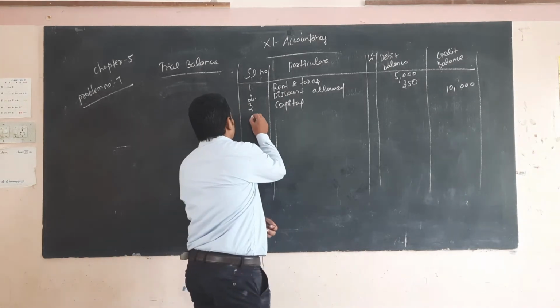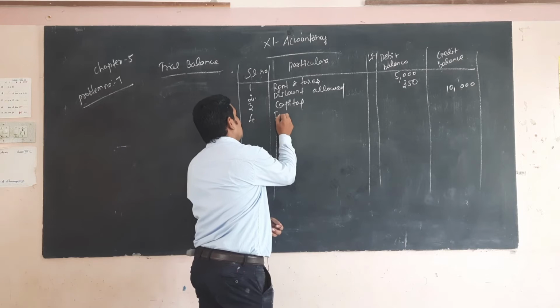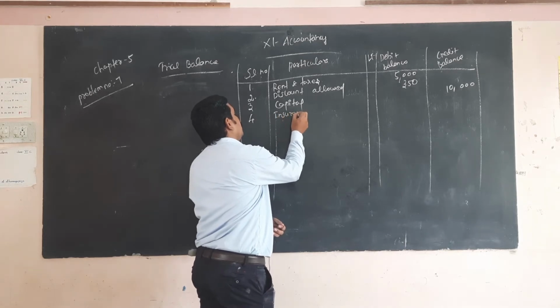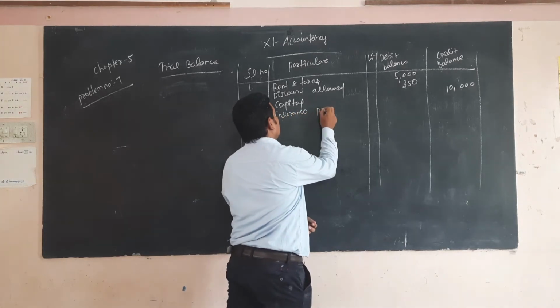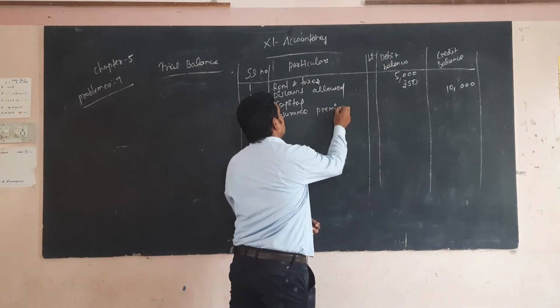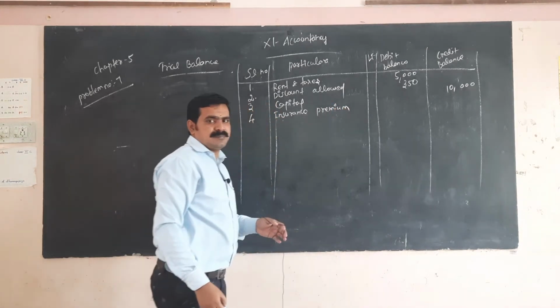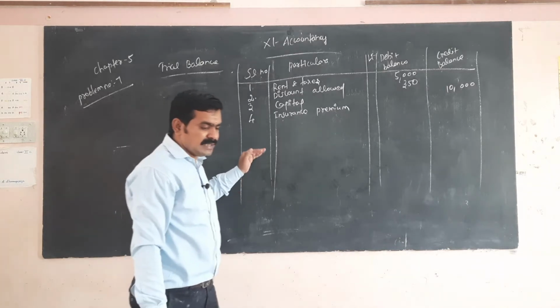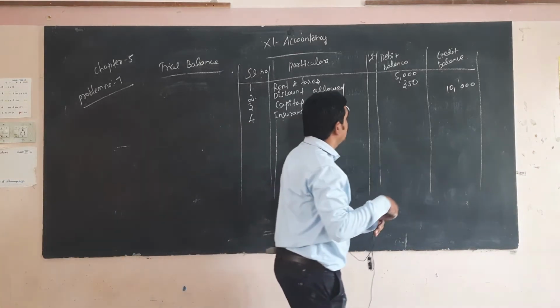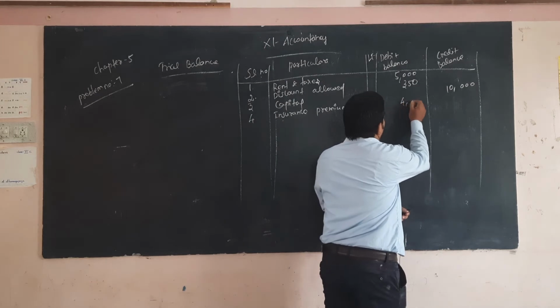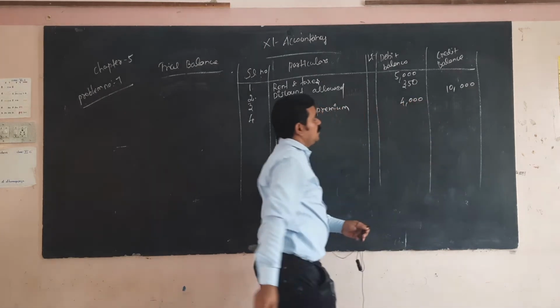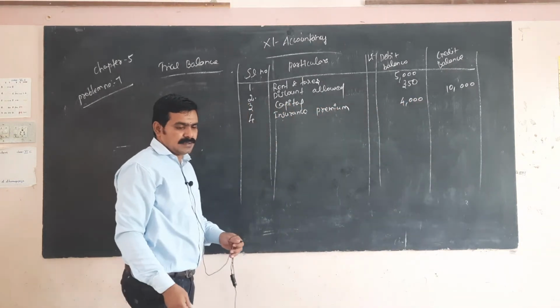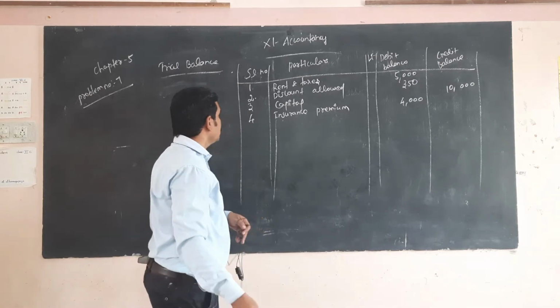Insurance premium. Insurance premium is one of the expenses. It comes under the debit side. So the amount is 4,000. Okay. Next one, drawings.